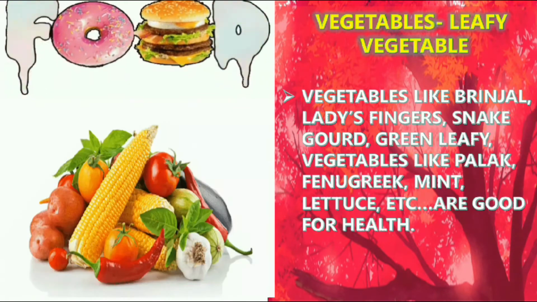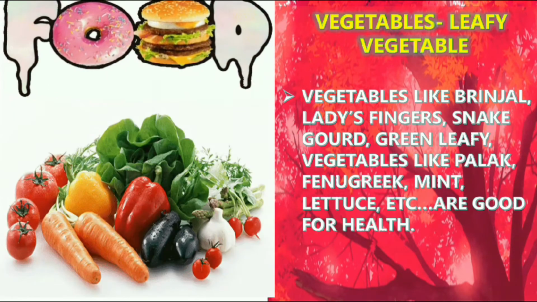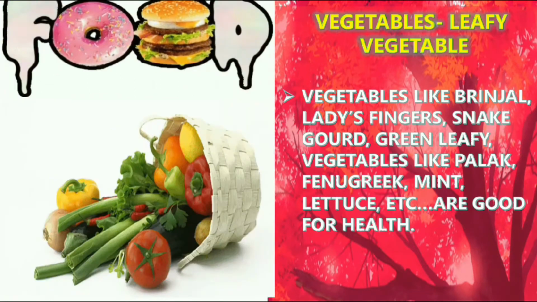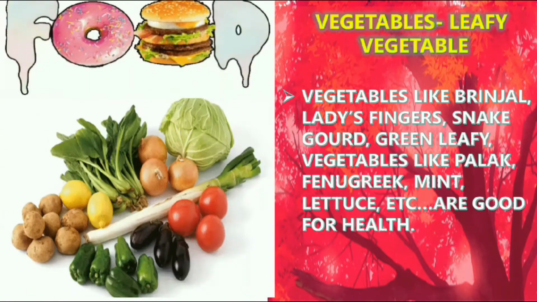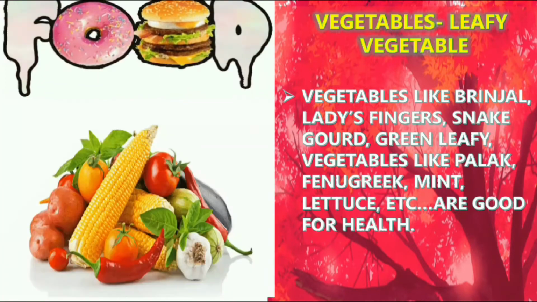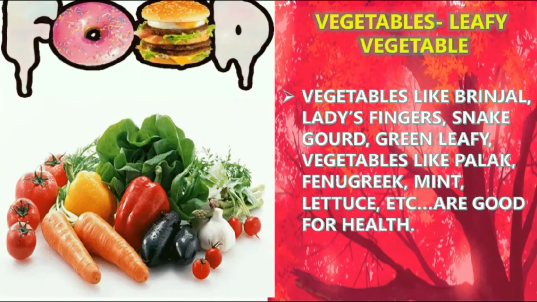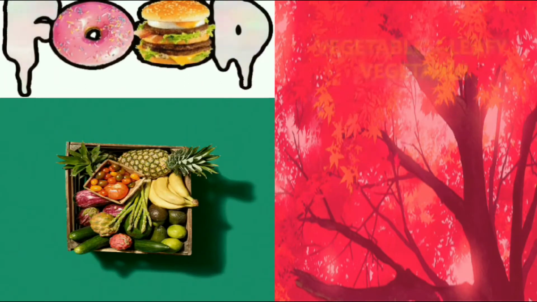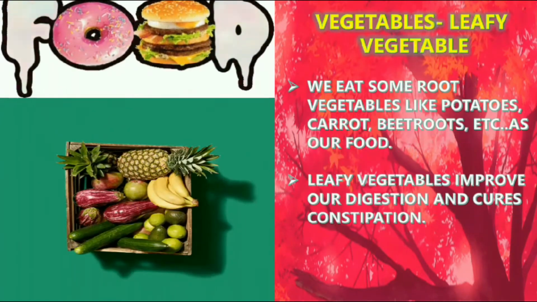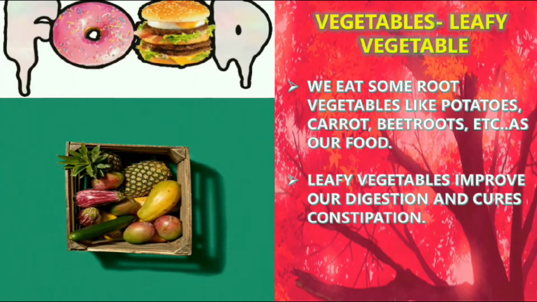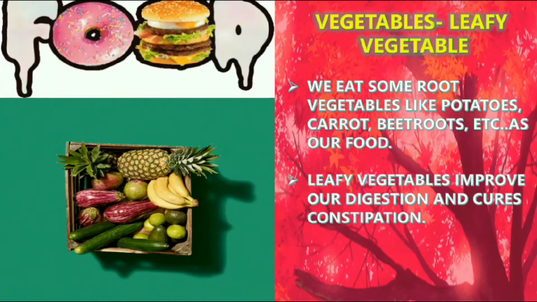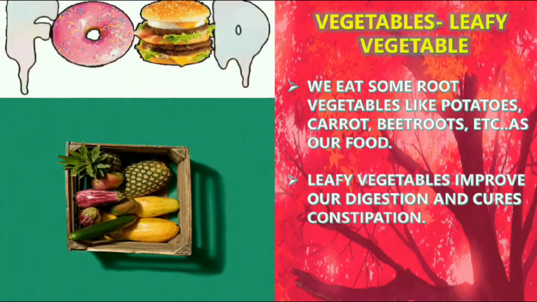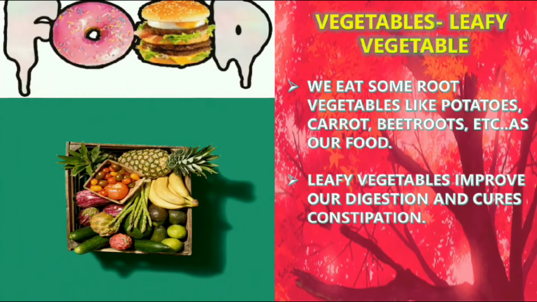If your mummy is giving you a vegetable, a fruit to eat, you should not avoid that. You should take vegetables, they give us more energy, and it is very important for our health. We eat some root vegetables like potatoes, carrot, beetroots, etc. as our food. Leafy vegetables improve our digestion and cure constipation.